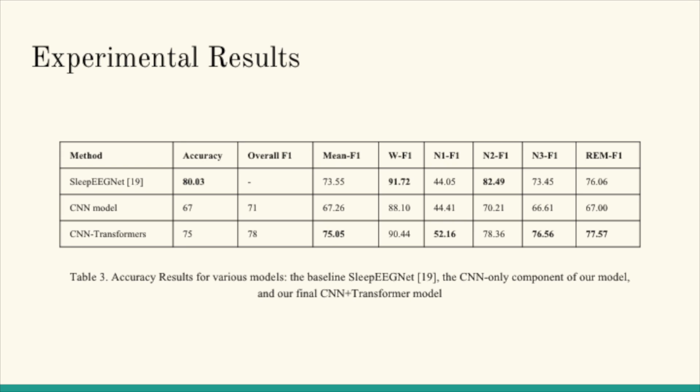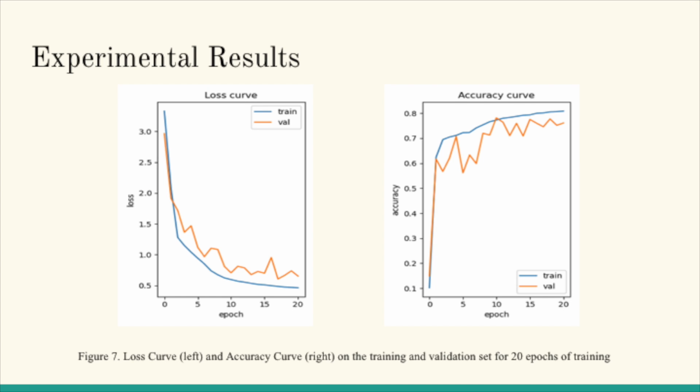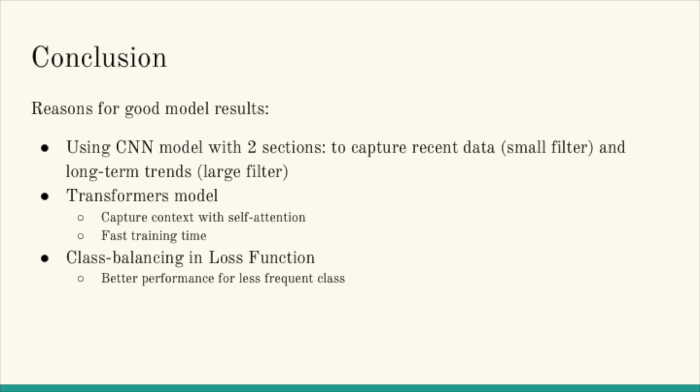As you can see, we have a lower accuracy compared to the baseline, but we have a higher mean F1 score, and the reason is also evident from the class-level F1 scores. We perform better on classes which have a lower frequency. These two figures are the loss curve and the accuracy curve for our 20 epoch training. You can see that there is no overfitting, which is a good thing. To conclude the presentation, we were able to build a model which, although it doesn't have a higher accuracy than the baseline, has a better mean F1 score and performs better on the classes which are less frequent.